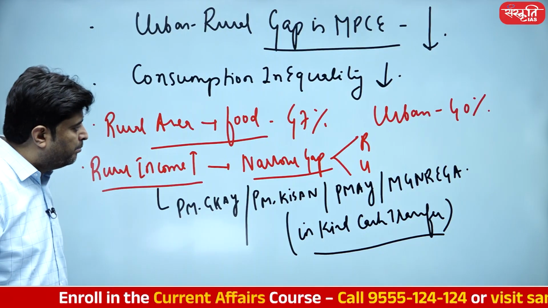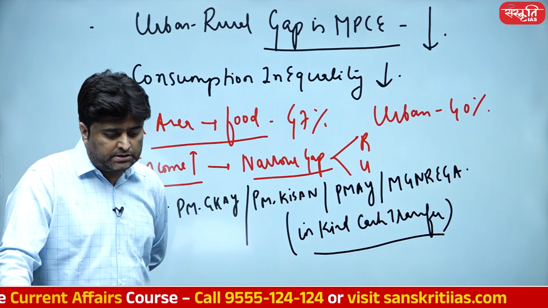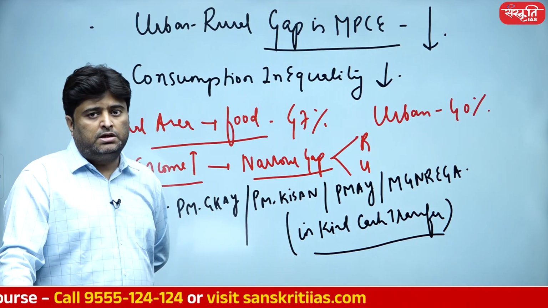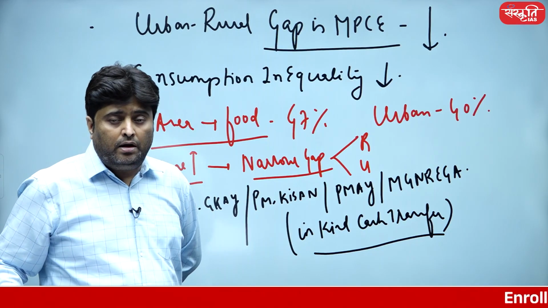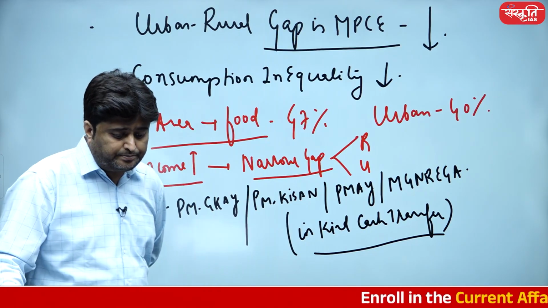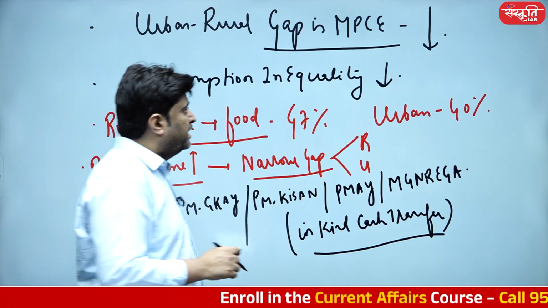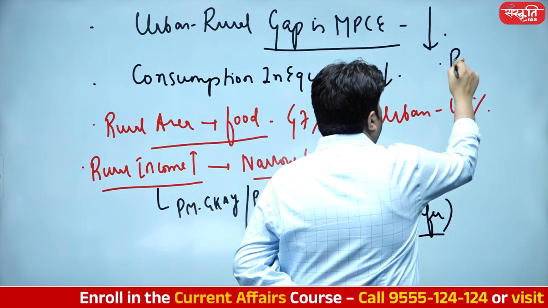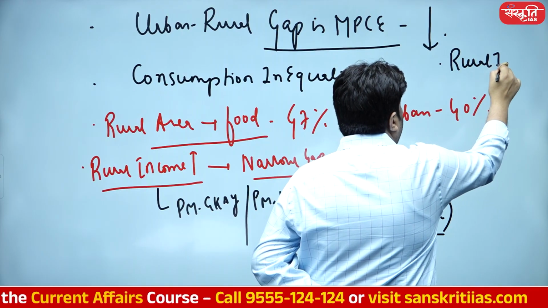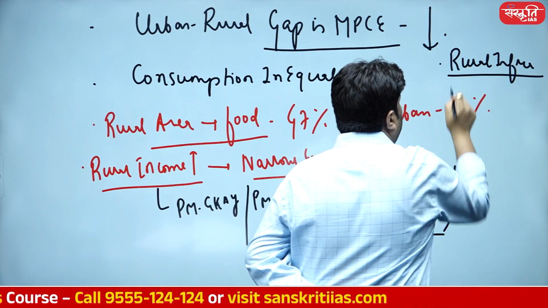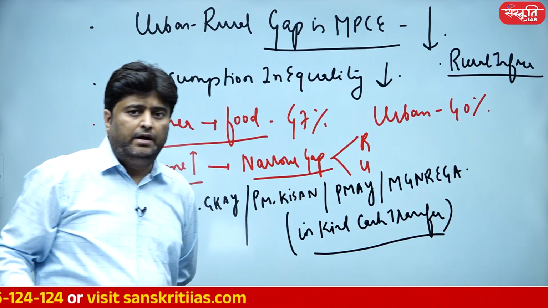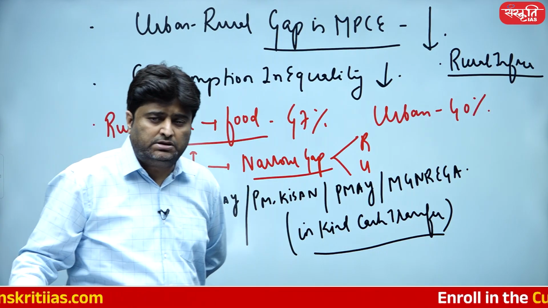So this is again a very important point being suggested. This survey is also suggesting that rural infrastructure is increasing. Rural infrastructure is going in the right direction. It is increasing at a good rapid pace.